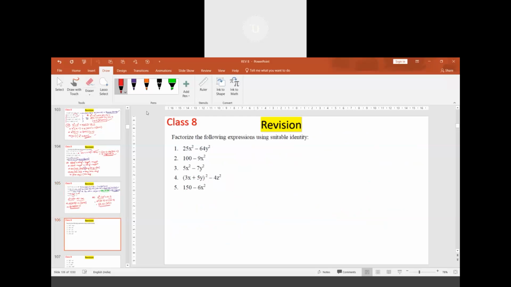These are the questions related to using identities. In these questions, we are making use of the a square minus b square identity, which is a plus b into a minus b.